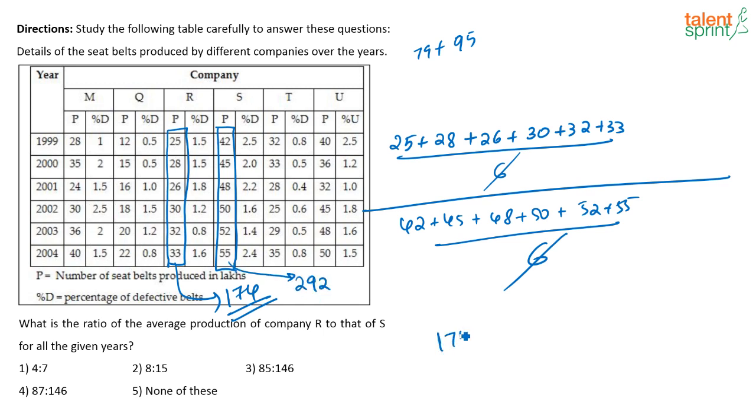So the answer that we are looking for is 174 by 292, which is nothing but, dividing by 2, 87 by 146. So 87 by 146, which is option 4, will be your answer. Option 4 is your answer.